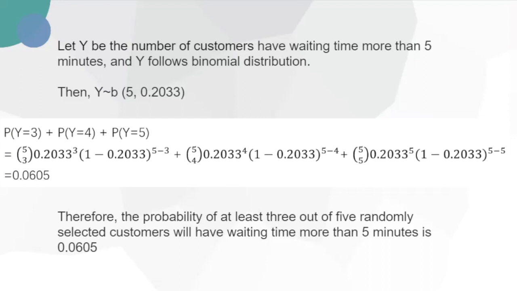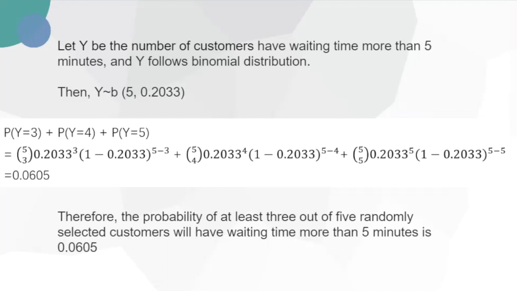And we can let Y be the number of customers who have waiting time more than 5 minutes, and Y follows a binomial distribution. Then Y follows binomial with n equals 5 and the probability equals 0.2033. And we need to calculate the probability that at least 3 out of 5 randomly selected customers will have waiting time more than 5 minutes.